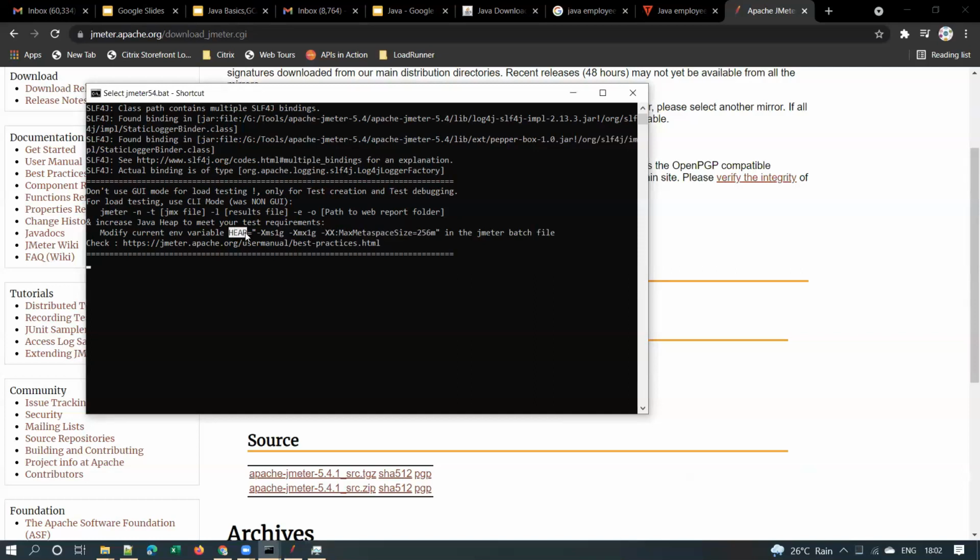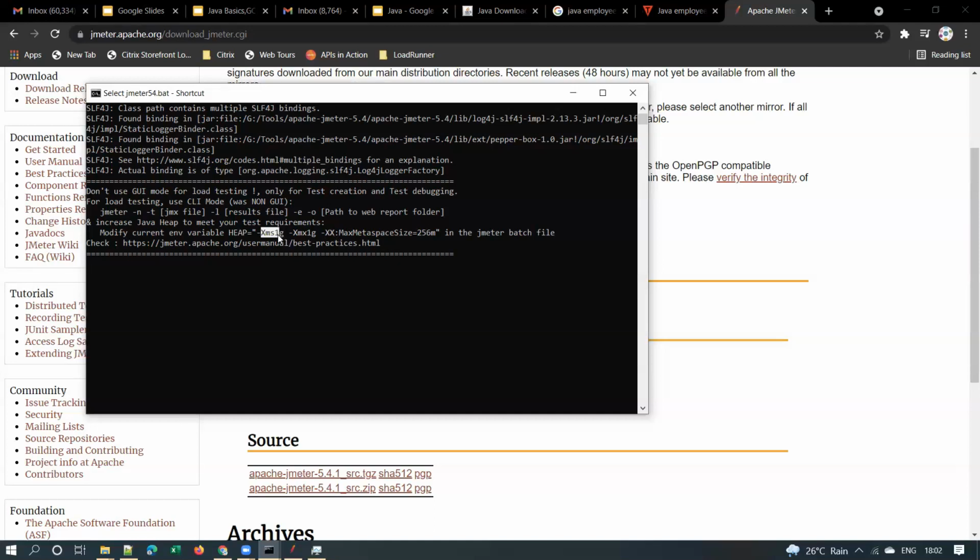So what is meant by heap here? Heap is the amount of memory allocated for this Java program. The amount of memory allocated for any Java program is called the Java heap. Is it clear, guys? You also see some heap settings in the environment here. These are called heap settings.